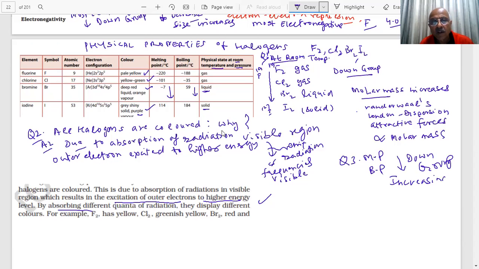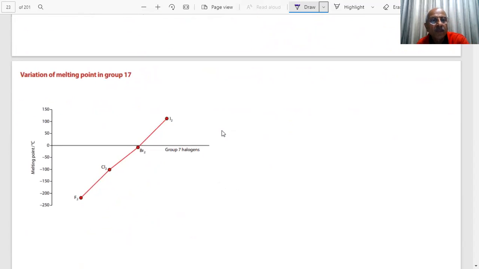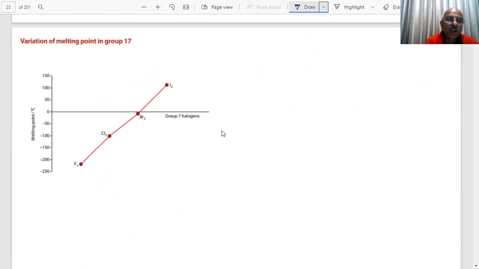Increasing, yes, sir. Why are they increasing? As the melting points and boiling points increase from fluorine, chlorine, bromine to iodine, what answer will you give?